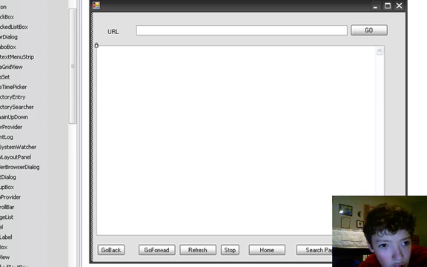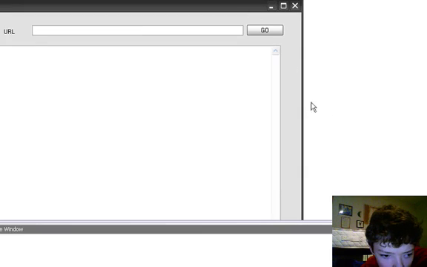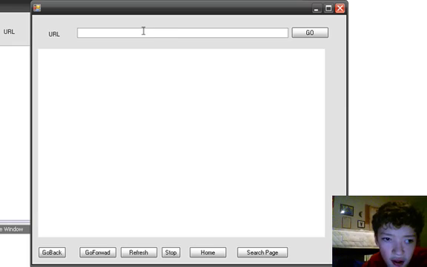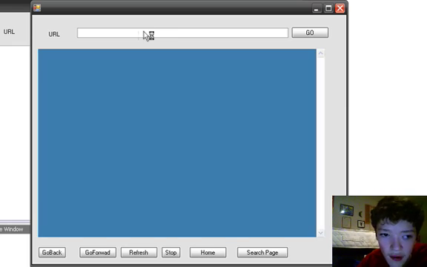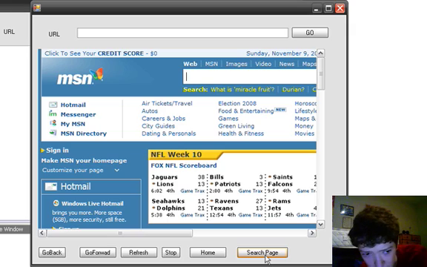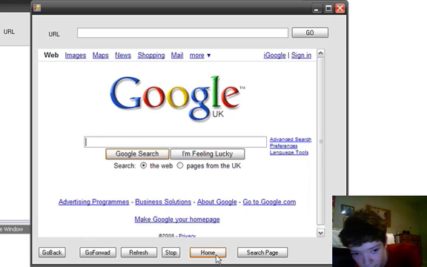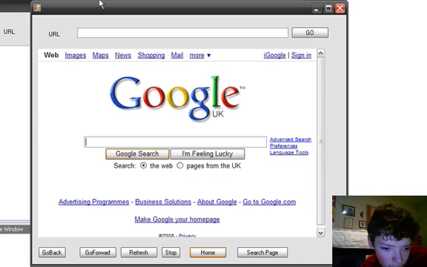Now we're going to click build. And it's going to load up our default homepage. So let's now click search page. That's going to take us to the search page, right? And just to prove that the home button works, we're going to click home. And then that goes home.